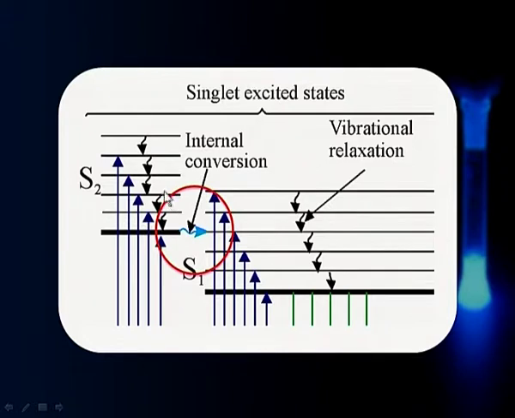So, what will happen is the molecule was here, relaxes down here, gets converted here, then once it comes here, it can continue to relax down and come down to this level. That is the meaning of internal conversion, that is, you convert from one energy level to another energy level, the precondition being that the two levels from where the conversion is taking place and to where it is going, the two must have the same energy. That is the second kind of non-radiative process involved in the deactivation of molecules. Let us take up the third one.